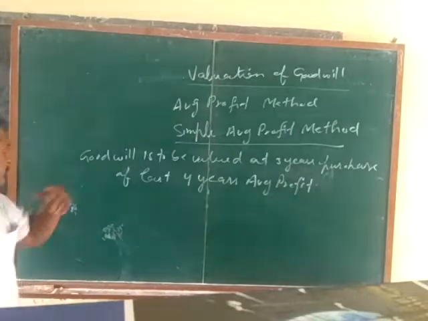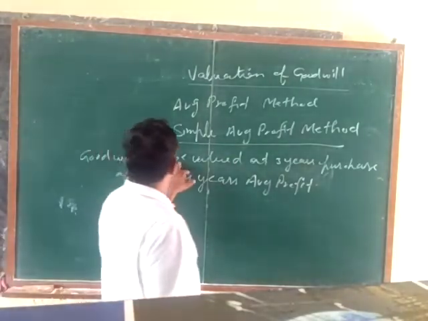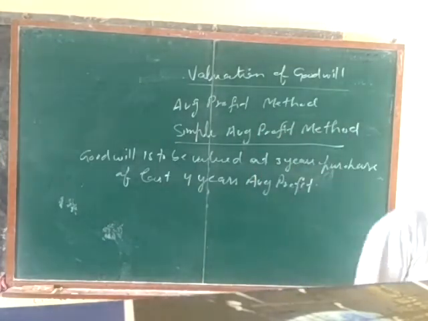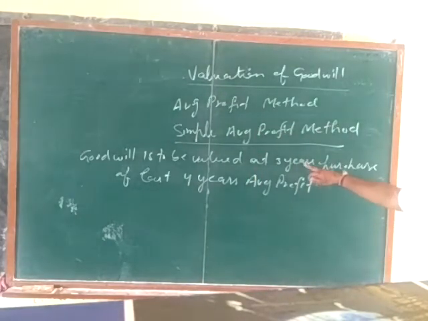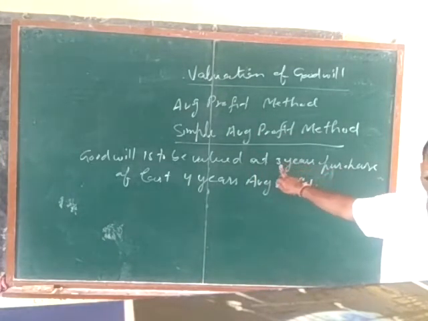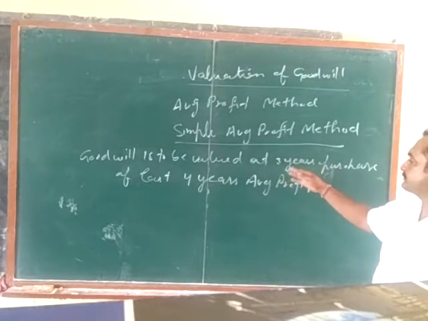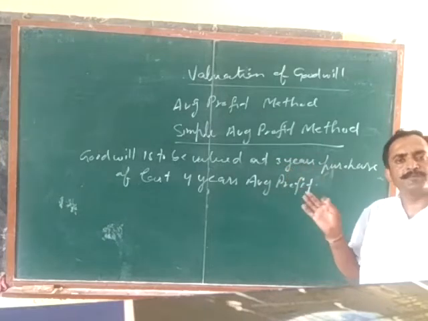This line must be there. Goodwill is to be valued at 3 years, 4 years, or 5 years purchase. It means that here we have to multiply by 3. If it is 4 years purchase, then we have to multiply by 4. If it is 2 years purchase, then we have to multiply by 2.